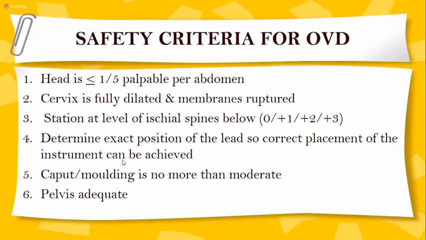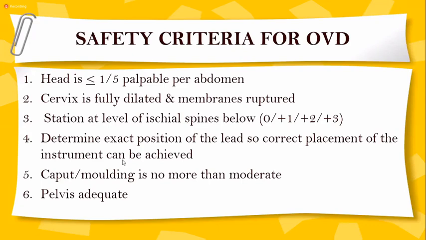So when we want to check the station of the head of the baby, that means before we think of operative vaginal delivery, we have to have certain criteria which should be acceptable for the safety of operative vaginal delivery. So you will check for the ischial spine. If the head is below the ischial spine, +1, +2, +3, then you can only think of operative vaginal delivery. If the head is above, -1, -2, then it's not possible to apply the forceps or vacuum.